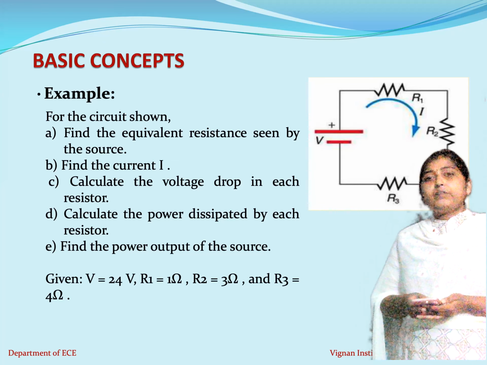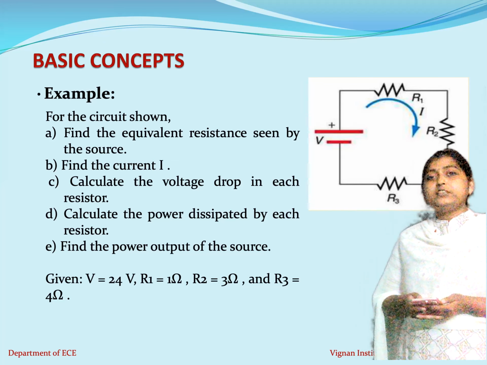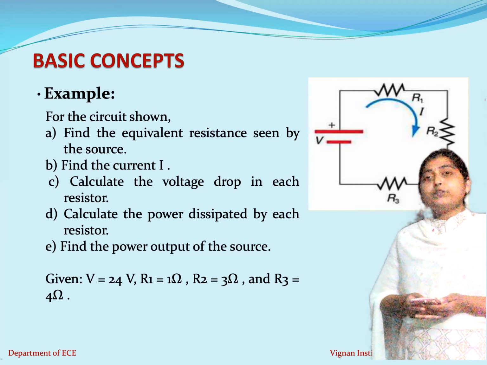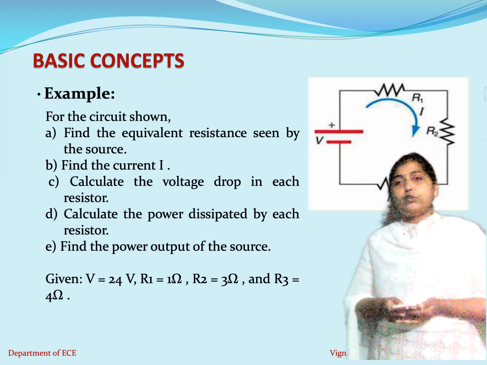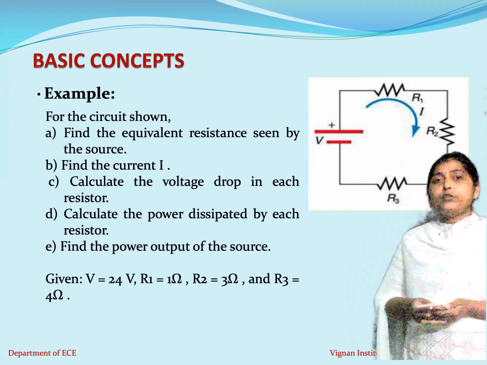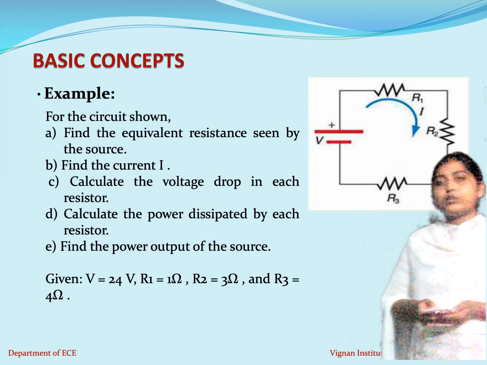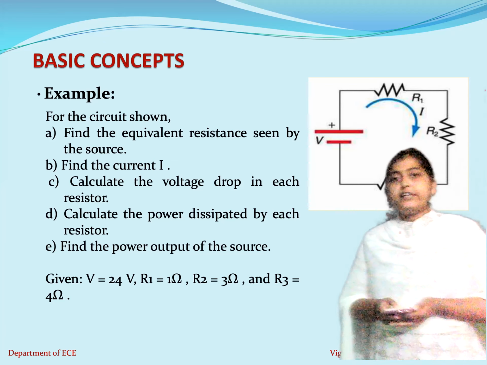Then find the power output of the source. This is the total source voltage, and the total current I can also be calculated. Multiplying both of them, we get the power being delivered by your source. Please remember that the power delivered by the source will always be equal to the sum of the power dissipated across the load elements. That is how you need to solve such circuits, based on the basic concepts of Kirchhoff's voltage law and Ohm's law.